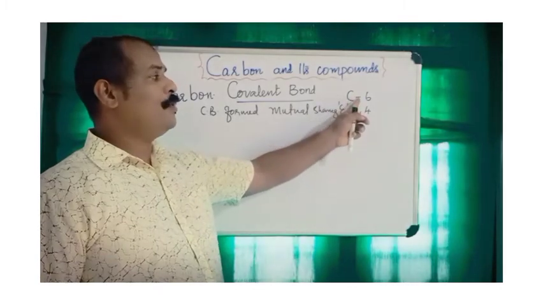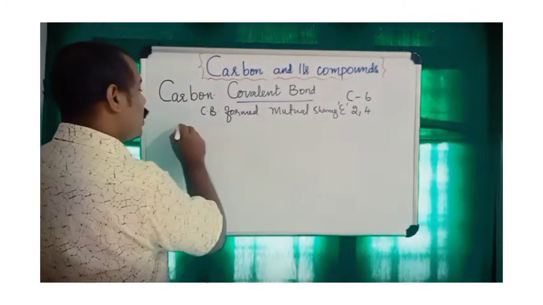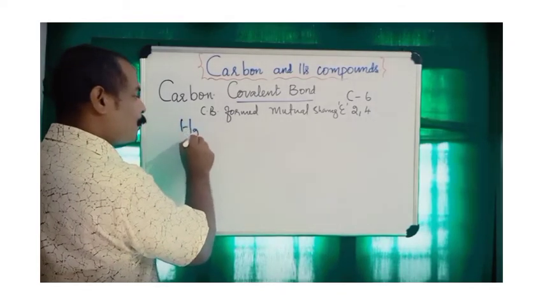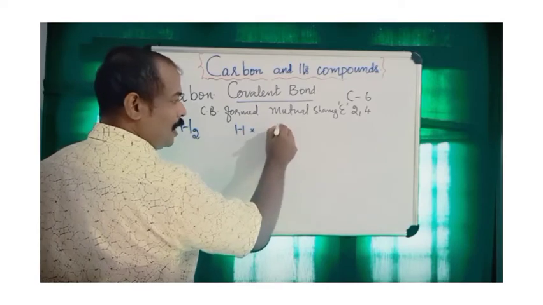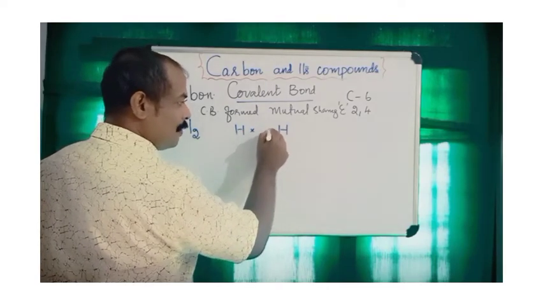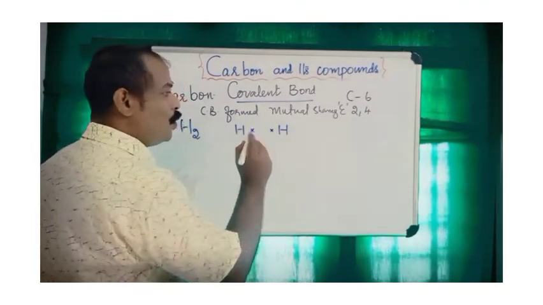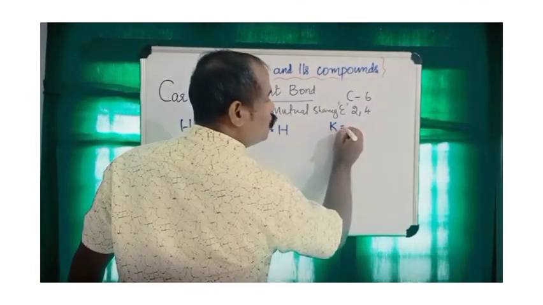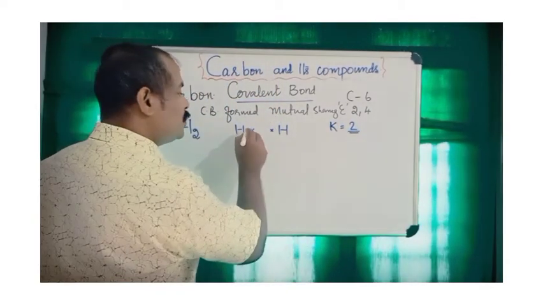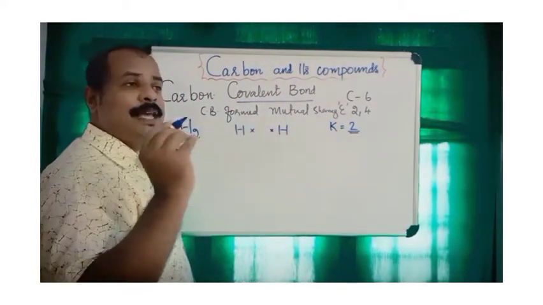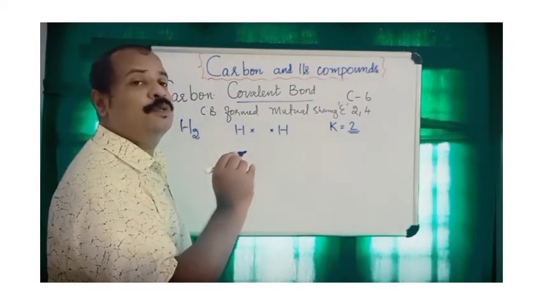Before we consider carbon, let us consider how hydrogen molecules form. We know one hydrogen has 1 electron in the valence shell, and the other hydrogen also has 1 electron in the valence shell. The K shell holds 2 electrons, which gives stability to hydrogen. These two hydrogens have the same size and the same electronegativity, so they will share their electrons mutually.